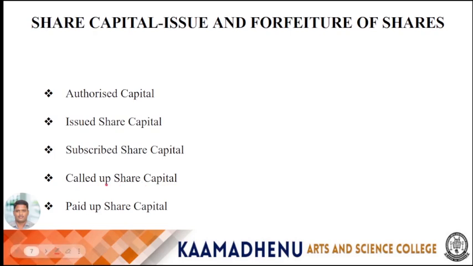Then fourth one is called up share capital. The total amount of share capital for which the shareholders are required to pay. This may be less than the subscribed capital as the company may ask shareholders to pay by installments. It's called up share capital. Then last one is the paid up share capital. The amount of share capital paid by the shareholders. This may be less than the called up capital.